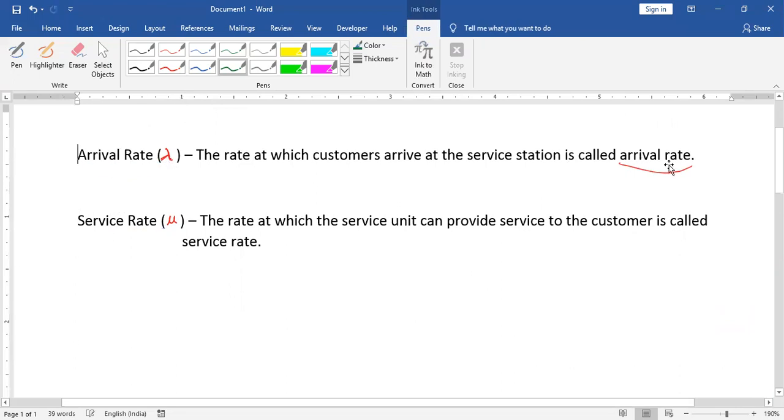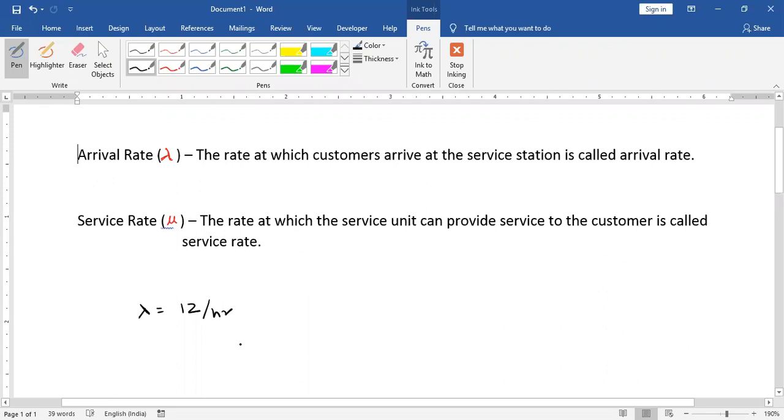That is 12 customers. So we can say the arrival rate, that means lambda, is equal to 12 per hour. So I got one piece of information, that is lambda. Now read the complete statement.